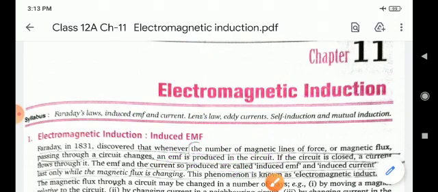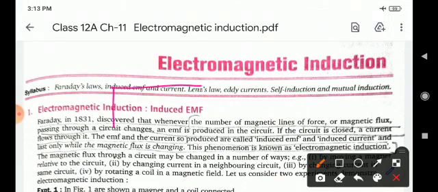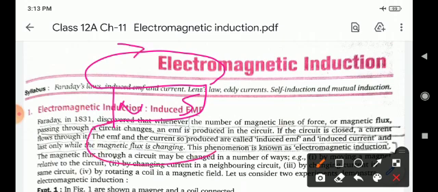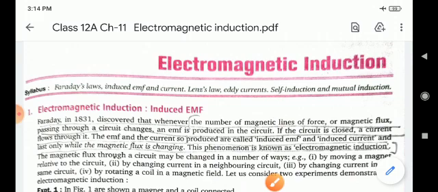Children, Faraday in 1831 discovered that whenever the number of magnetic lines of force or magnetic flux changes... Children, magnetic lines of force run from North Pole to South Pole, outwards from north and into south. These are the magnetic lines, or magnetic flux.